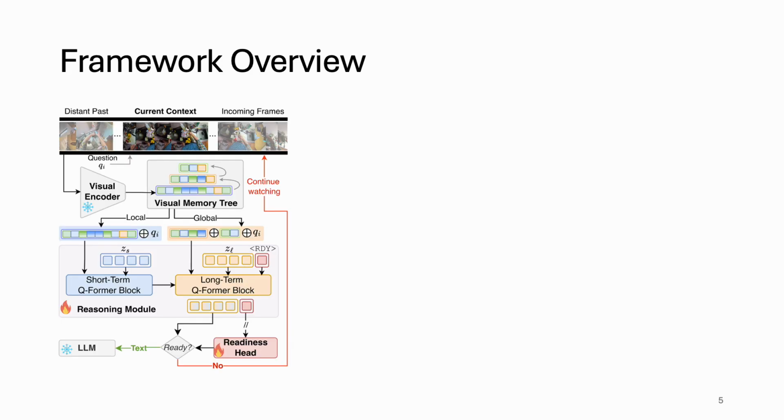Here is an overview of the framework. Firstly, we start with task agnostic storage, where given a certain amount of frames, they are encoded with a visual encoder and stored task agnostically, which means that we want to store everything without any reliance on the given question.